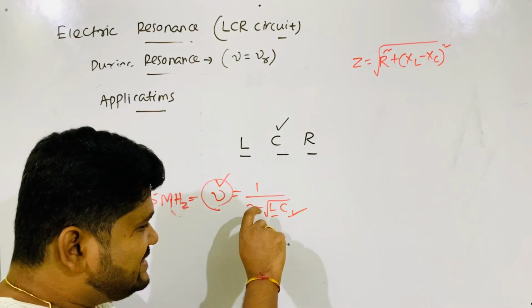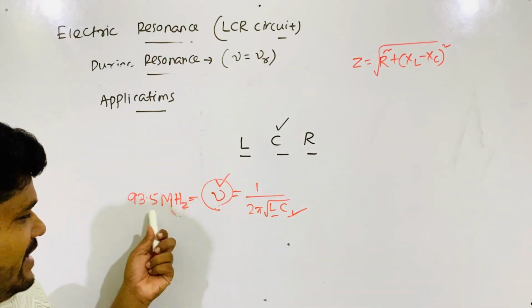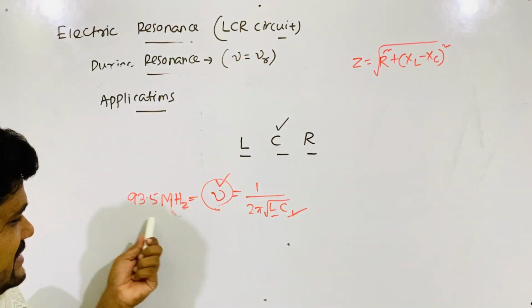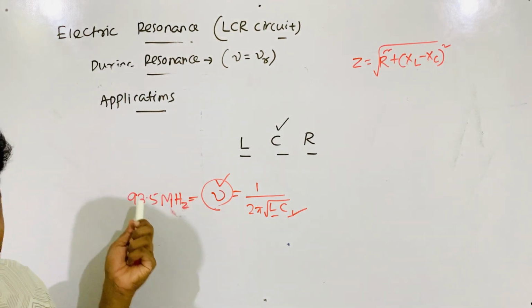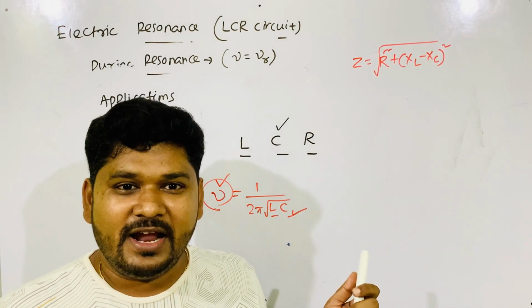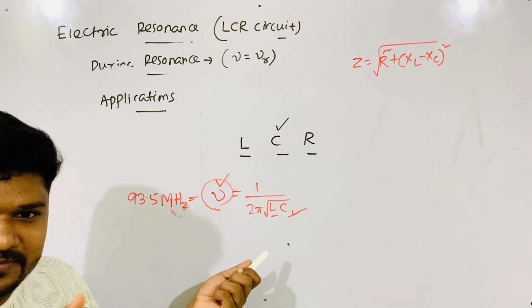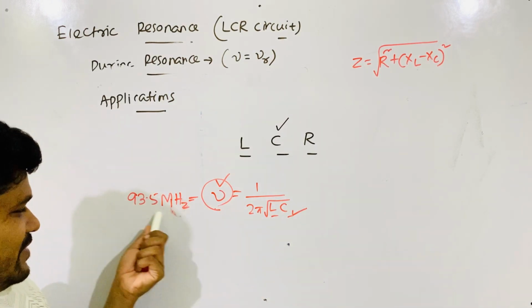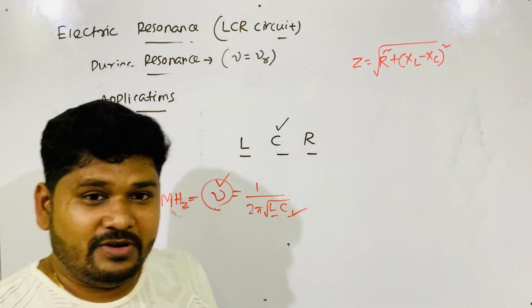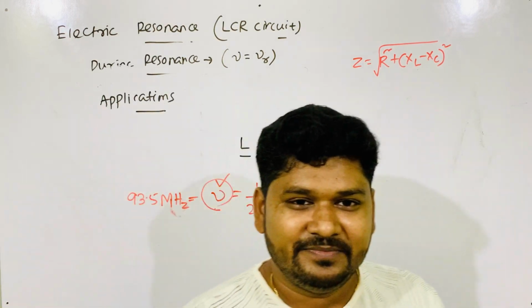When you slightly change C again, the frequency will be 104 megahertz, and you will get 104 megahertz. When you decrease the value of C, rotating in the other direction, you will get 92.7 megahertz.